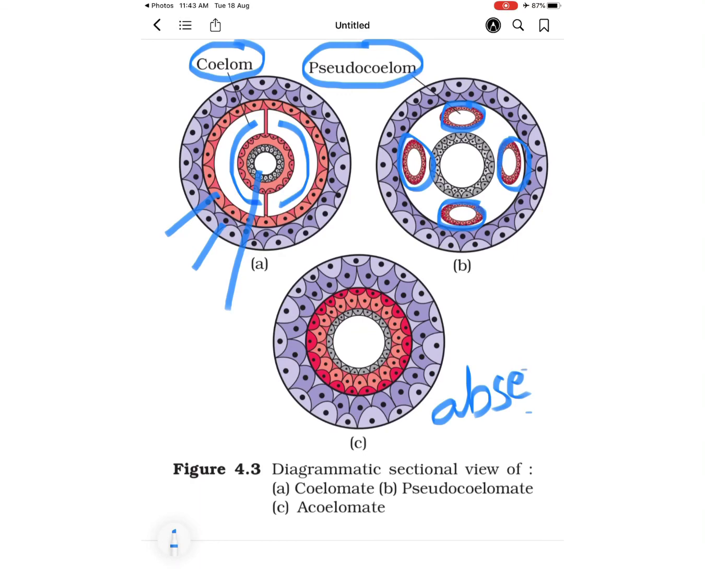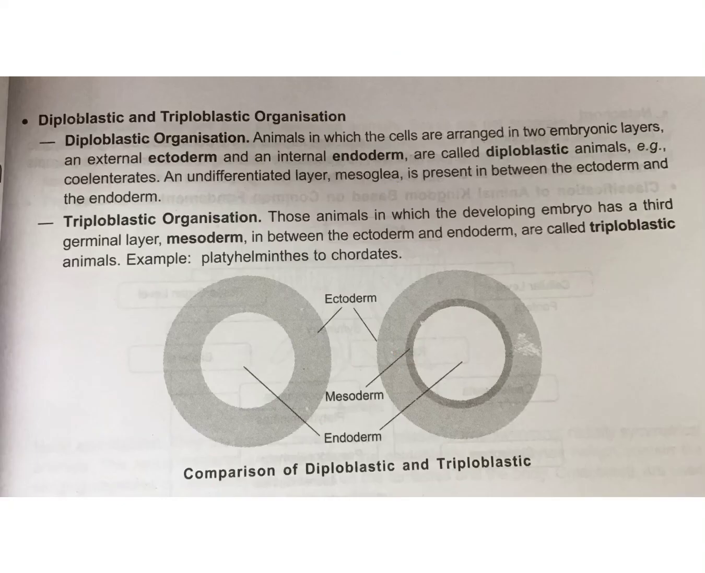If we see the lower diagram, the coelom is totally absent in C diagram, which shows an acoelomate animal. And this cavity which I have shown you right now is the gut, which is also known as enteron, and it is for digestion. It is the digestive area. So actually the body coelom, that is body cavity, is totally absent here. Best example is platyhelminths.